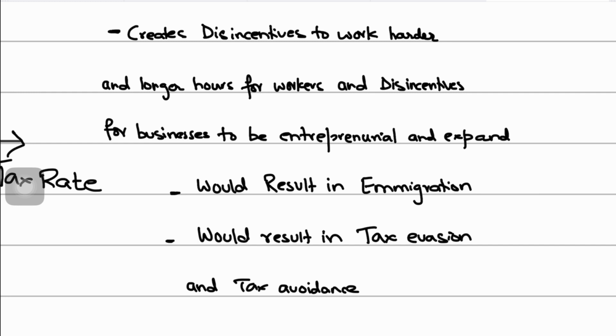So he argued that after T star, workers will lose the incentive to work harder and longer hours. It will also create disincentives for entrepreneurship and business expansion, right? Workers would prefer leisure instead of working extra hours, as they know that much of that extra income would be taxed away. What's the point? There's no incentive. So it's a disincentive, counterproductive.